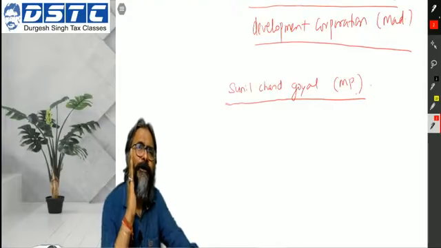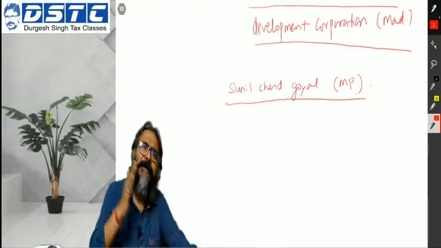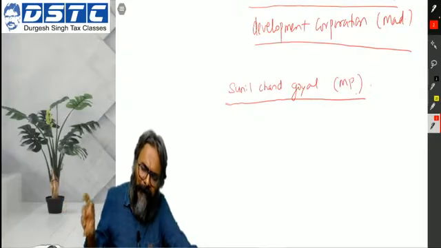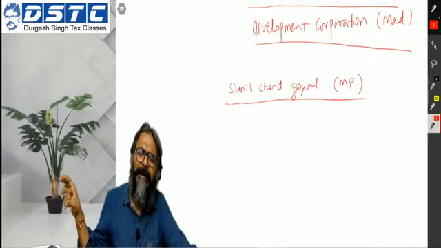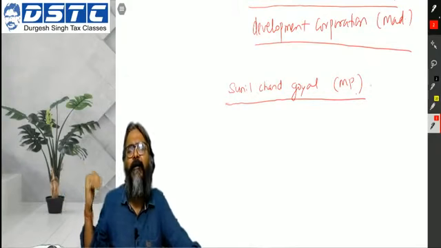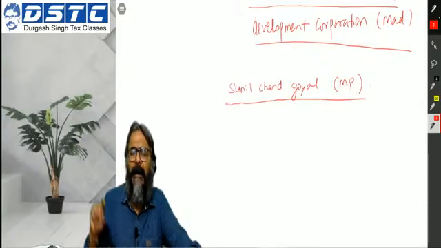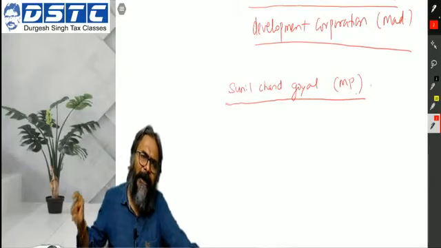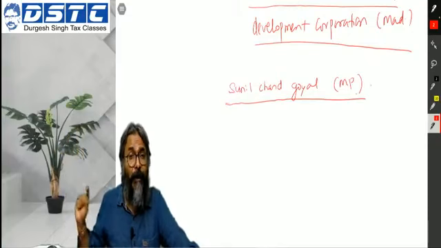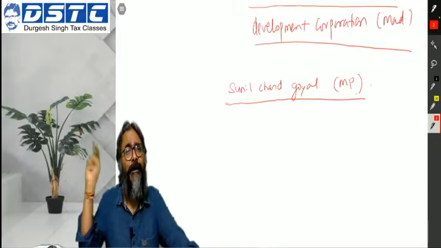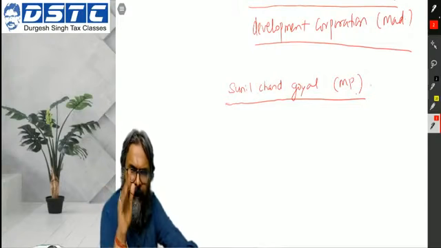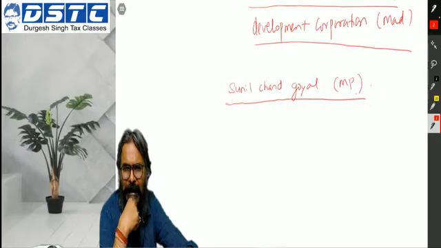So therefore, the assessee classified the gain under the head capital gains and undertook the computation. Since the asset was a long-term capital asset, we all know the benefit of indexation was applied, and whatever long-term capital gain was so computed was included in the total income. On that long-term capital gain he applied the concessional tax rate of 20%. On that basis, he made the payment of the tax to the government.